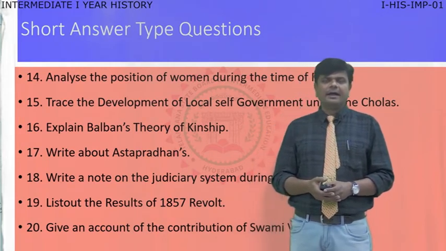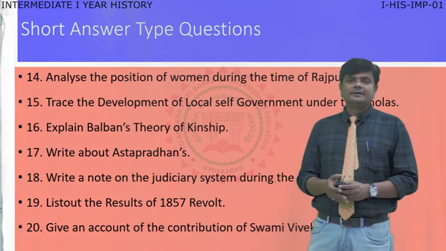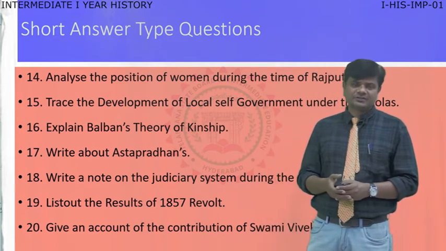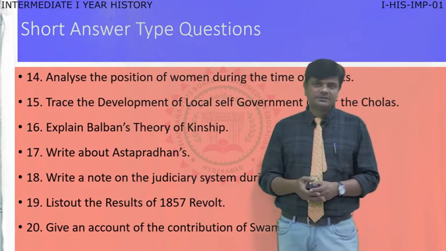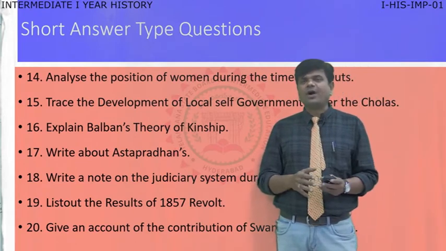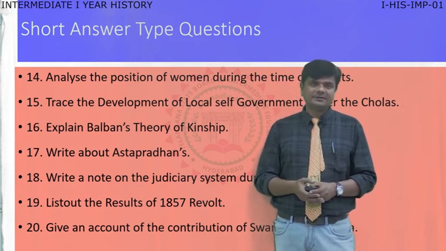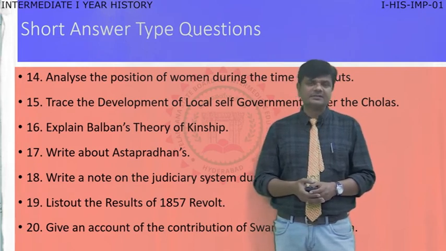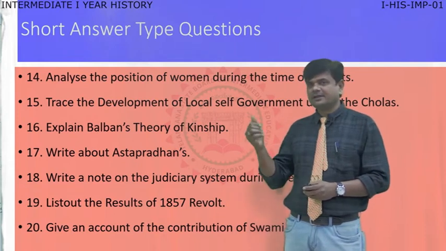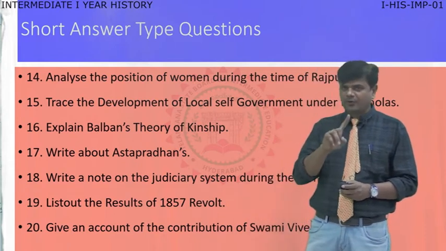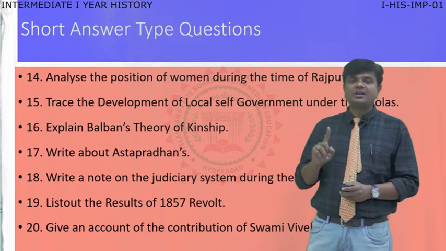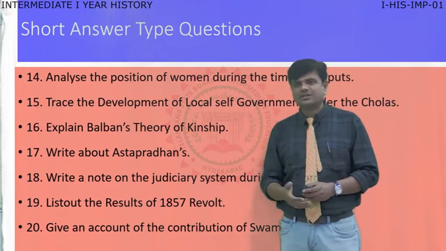Even so, their position, especially the position of women, was not good, not sound. So what social evils existed and were prevalent in the society, you are going to write in this question. That is question number 14, especially the position of women during the Rajputs.